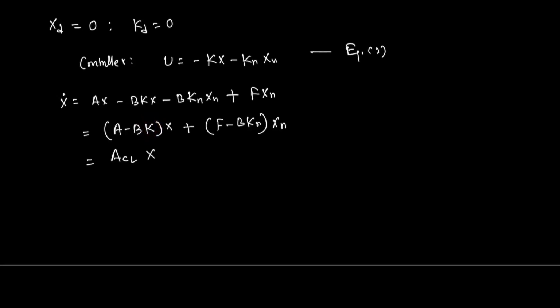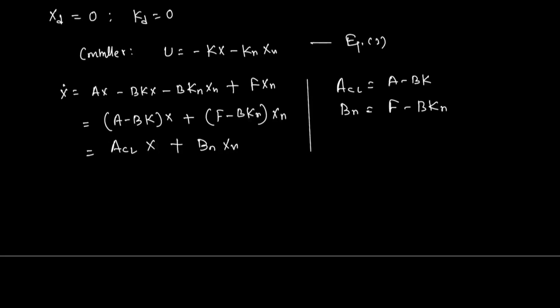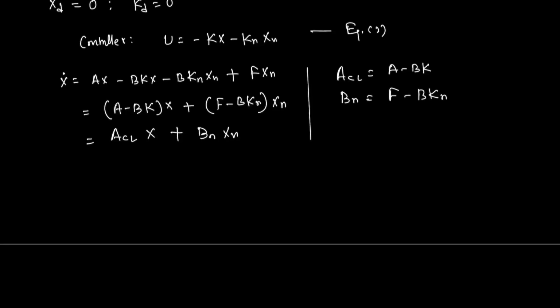And we can write ACL x plus Bn xn. Here ACL equal to A minus BK and Bn equal to F minus BKn. So this is the controller parameter going to handle the noise, and this is the controller parameter going to handle the regulator problem.